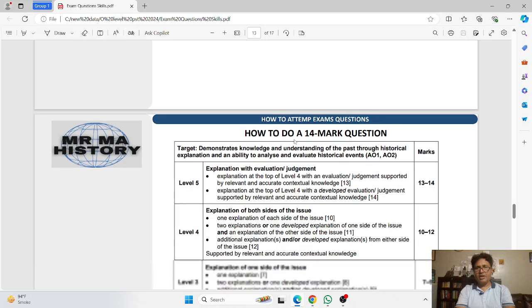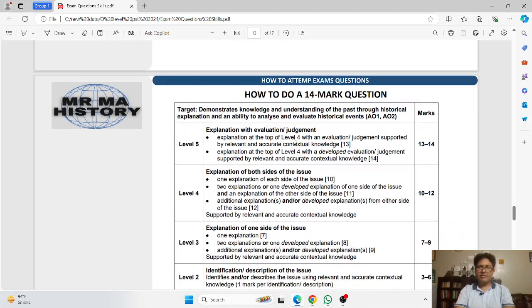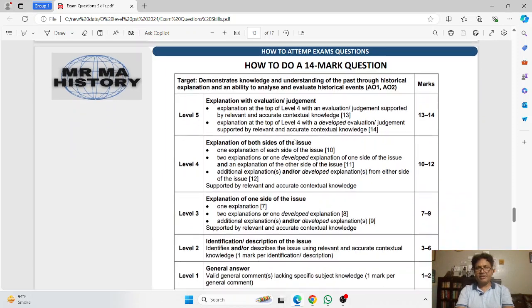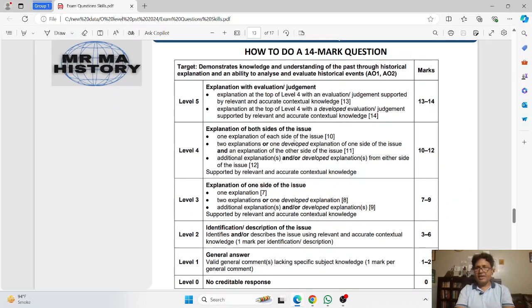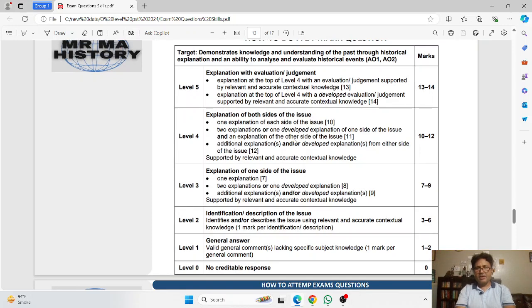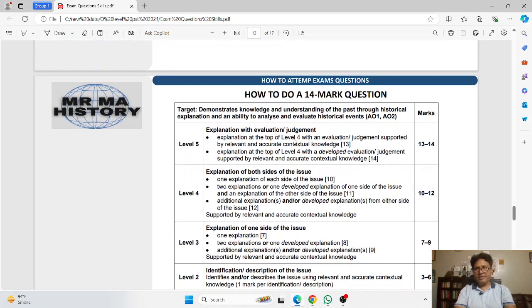Now coming to the most important question, that is the 14-mark question. Firstly we can discuss the generic level mark scheme. I would start from level 4.